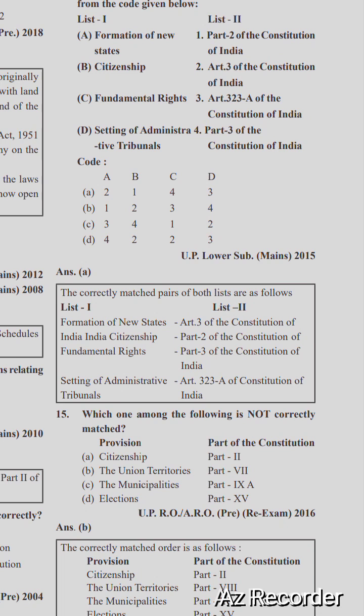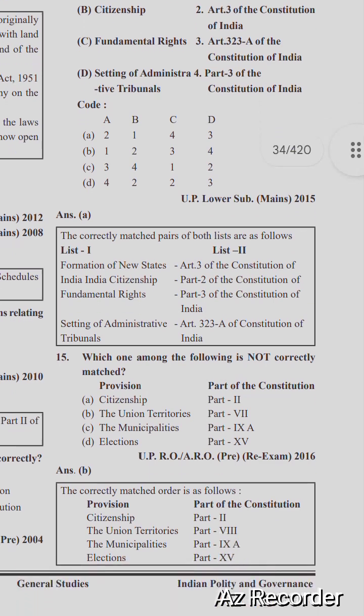The correctly matched pairs of both lists are as follows: formation of new states, Article 3 of the Constitution; citizenship, Part 2 of the Constitution; fundamental rights, Part 3 of the Constitution; administrative tribunal, Article 323; amendment of the Constitution of India.